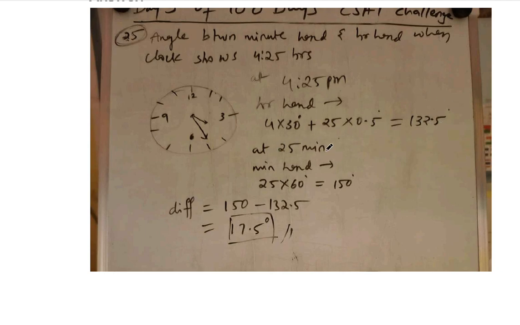And when we come to the minute hand, the minute hand will travel 6 degrees in 1 minute. So in 25 minutes it will travel 150 degrees. So when we take the difference, 17.5 will be the angle between the two hands. This angle. Okay. Hope it is clear.